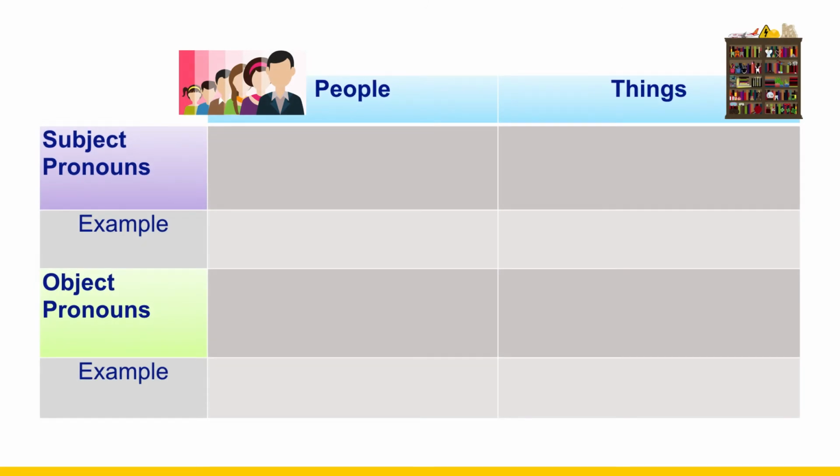Okay, let's summarize the rules that you just learned. When we use adjective clauses to describe people and things, we need to know if the adjective clause pronoun is a subject or object. For subject pronouns that describe people, use who or that. These pronouns replace he, she, or they.